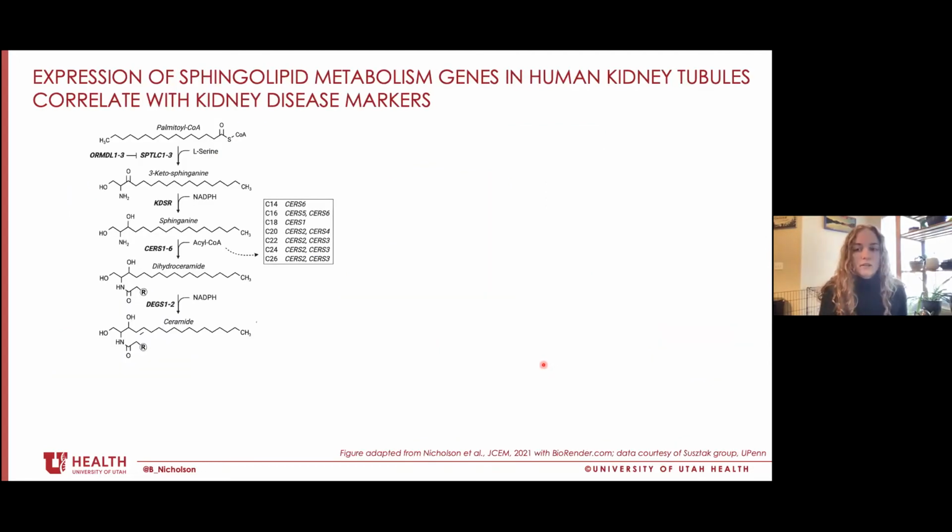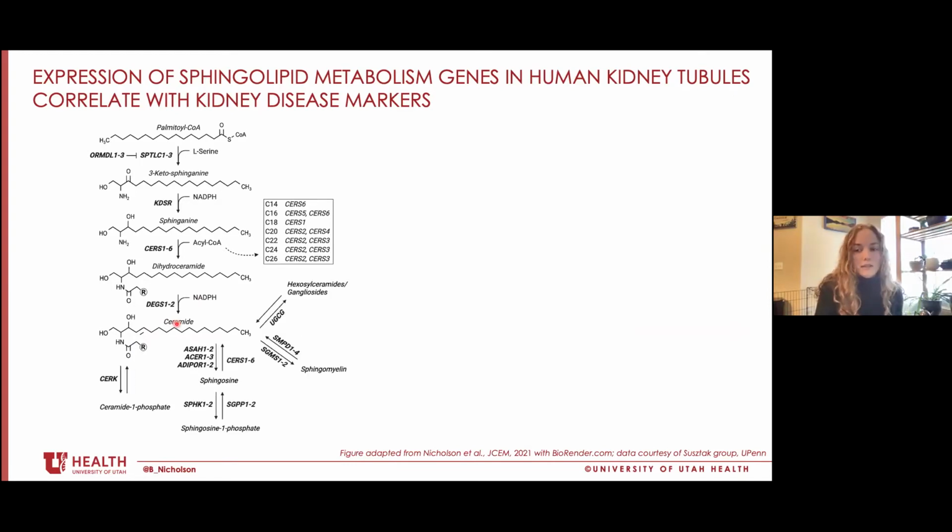So I have here the 4-step de novo ceramide synthesis pathway, beginning with the condensation of palmitate and serine to form the sphingosine backbone. Next, the addition of a variable acyl group by one of 6 ceramide synthase enzymes. And lastly, the incorporation of a delta-4 double bond by dihydroceramide desaturase to convert a dihydroceramide to a ceramide. And I want to highlight this step because we have data, and I'll highlight some of my own today, that this double bond distinguishing a dihydroceramide and ceramide confers a big difference in the lipid's pathological fate.